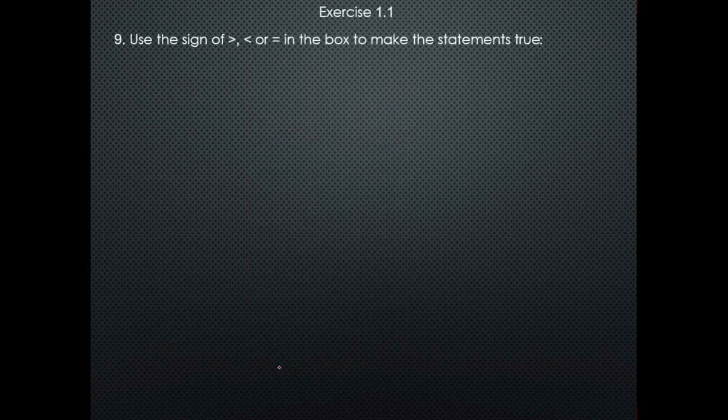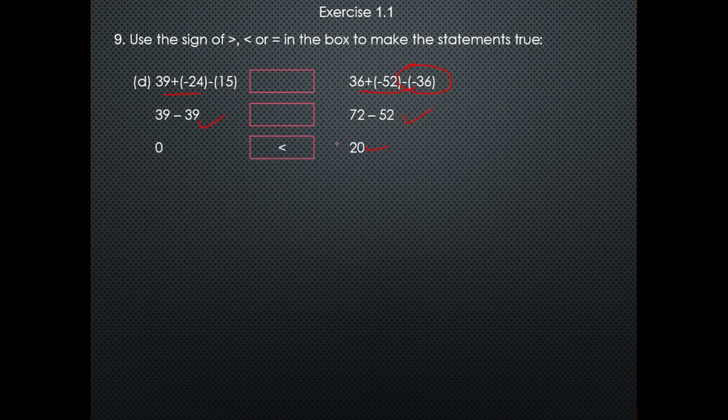Comes to question number 9 part D. First I will remove brackets. So 39 minus 24 minus 15, and here 36 minus 15 plus 36. Then I will get 39 minus 39, and here 72 minus 52. I will subtract these two numbers, I will get 0, and here I will get 20, and put the plus symbol because 72 is more than 52 and 72 is a positive number. As you can see here, 20 is more than 0, so I put here the less than symbol.